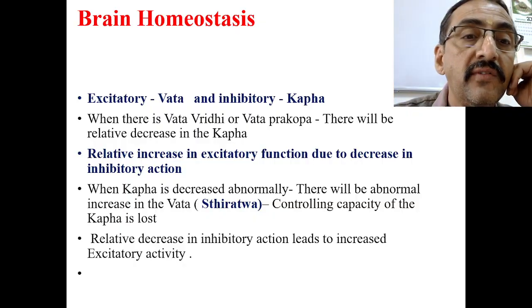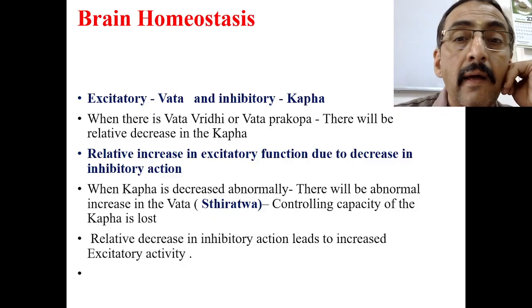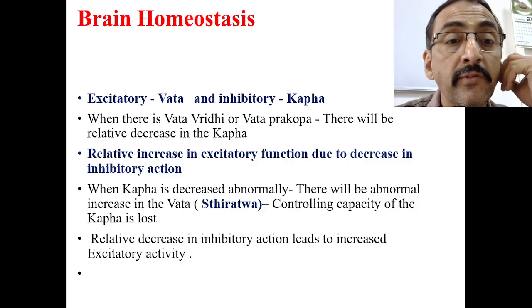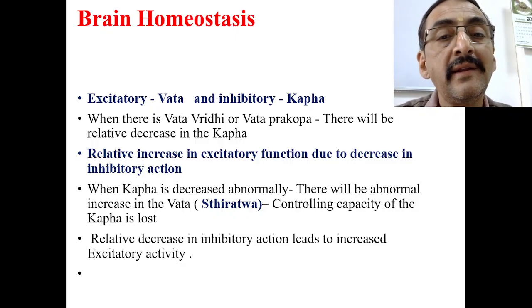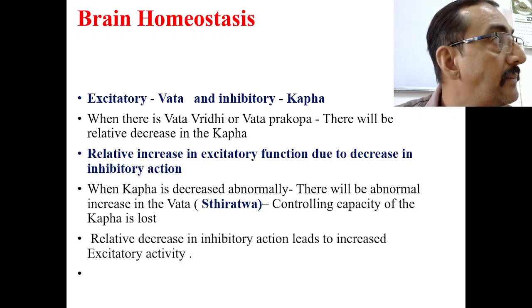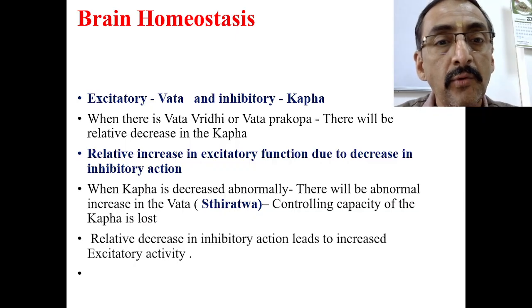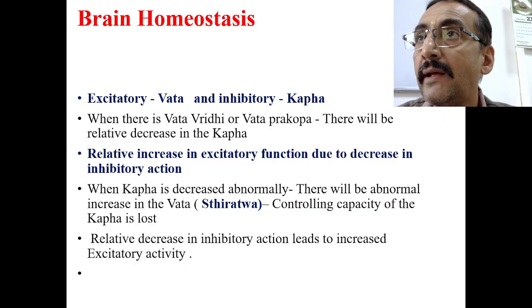So when Kapha is decreased abnormally, there will be an abnormal increase in the Vata. Therefore, the controlling capacity of the Kapha is lost.